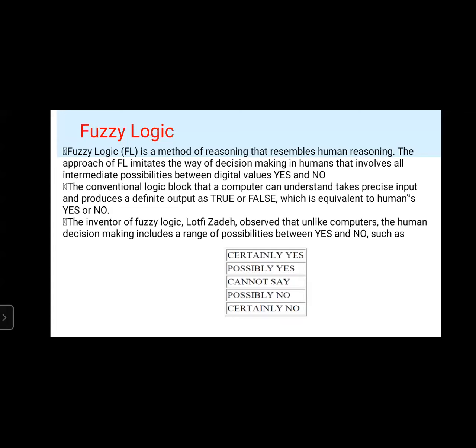Whereas the human beings will have some range of possibilities between yes and no. For example, certainly yes means definitely yes. Possibly yes means yes, it will be yes, like that. Next, cannot say means I can't say. Next, possibly no means it is surely no. Certainly no means it is somewhat no. Okay, like that. So these are some of the range of possibilities a human being has while saying yes or no. Okay.